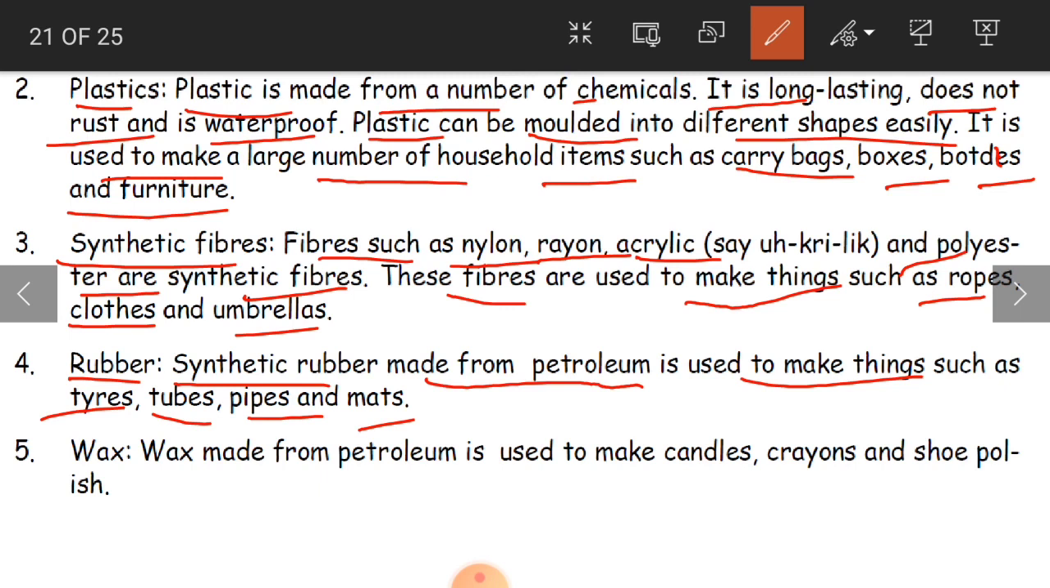Okay children, again wax is there. Wax also is made from petroleum, and this is used to make candles, crayons and shoe polish. You are very familiar with wax. Why? Because you use crayons, you use shoe polish, and we also use candles when we do not have electricity in our homes. So this wax again is made from petroleum. Clear children? So these are the man-made things.